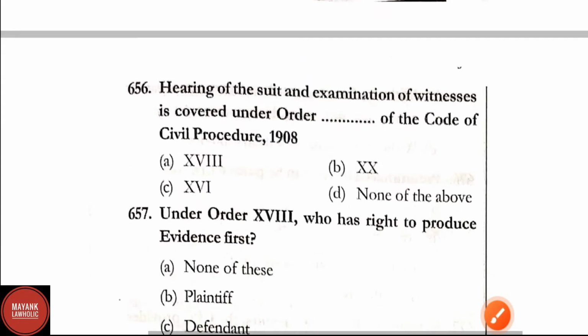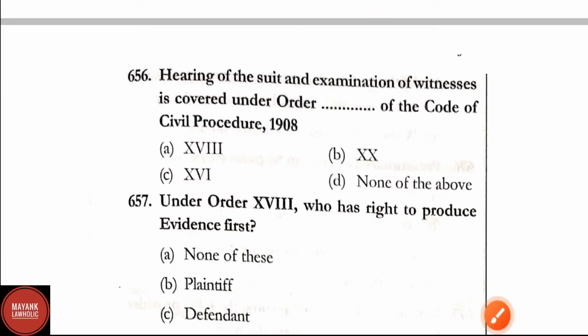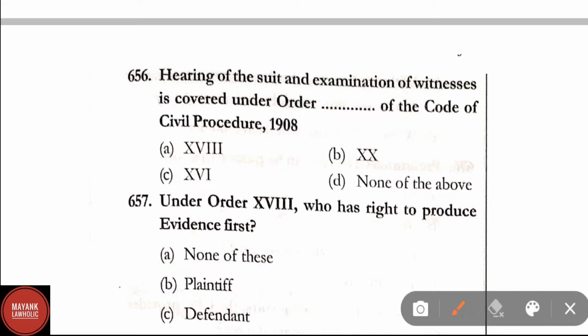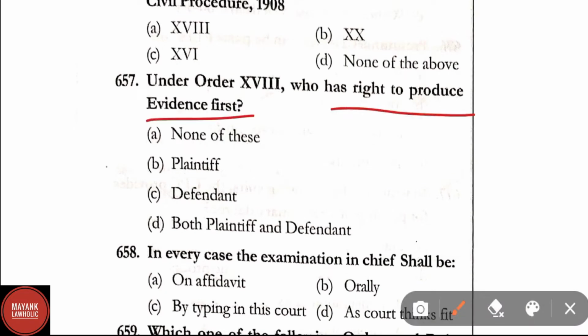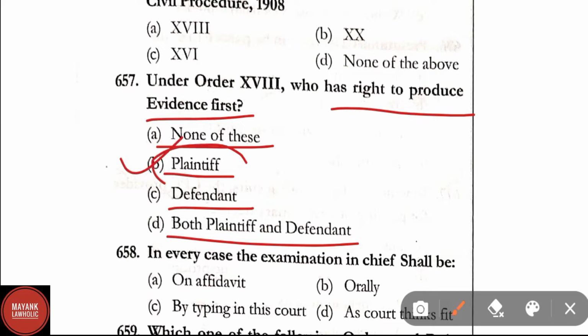Question number 656. Hearing of the suit and examination of a witness is covered under order dash of the CPC. Here the correct answer is option A, under order 18 of CPC. Question number 657. Under order 18, who has right to produce evidence first? Option A, none of these, plaintiff, defendant, both plaintiff and defendant. Correct answer here is option B, that is plaintiff. Under order 18, plaintiff has the right to produce evidence first.